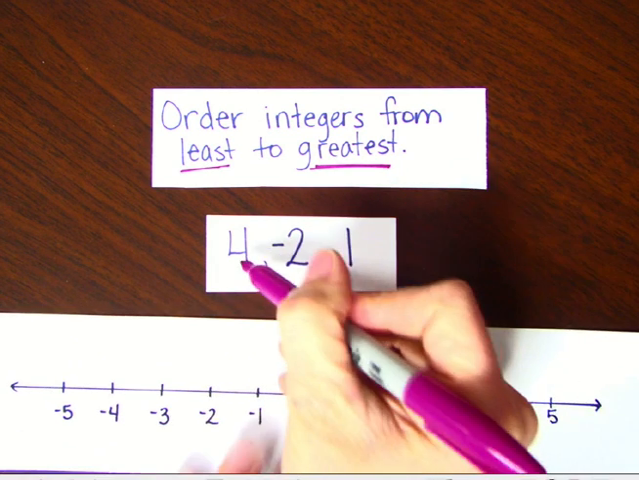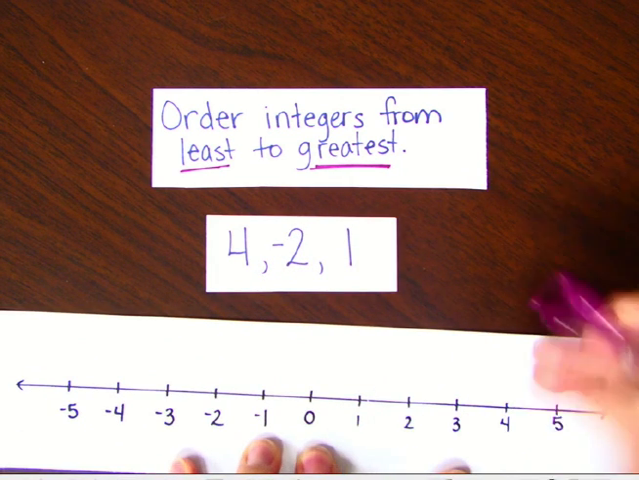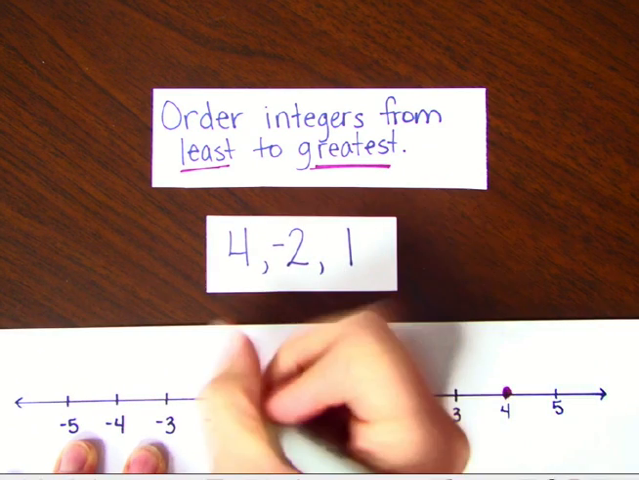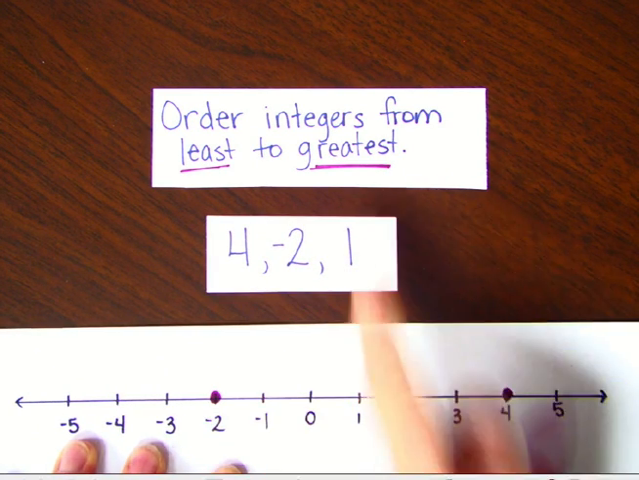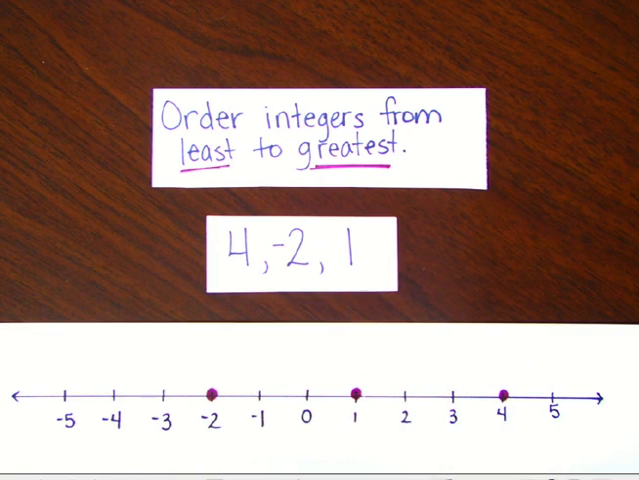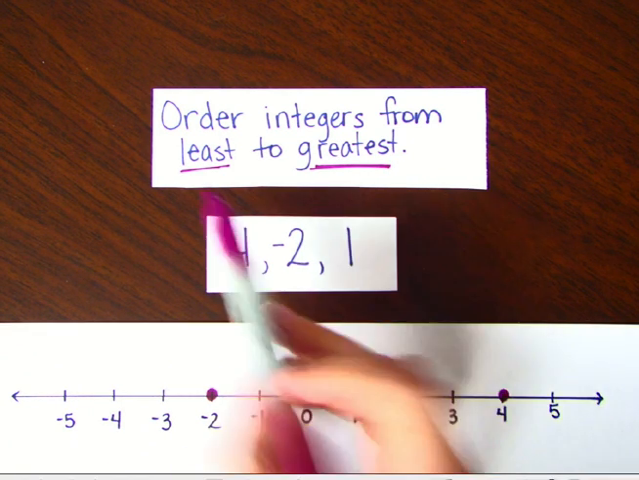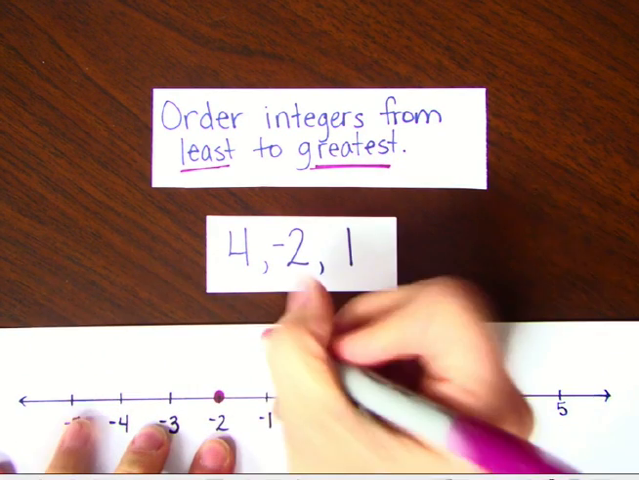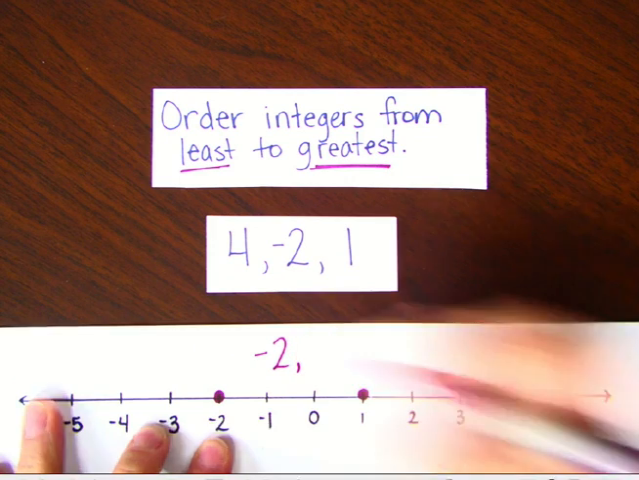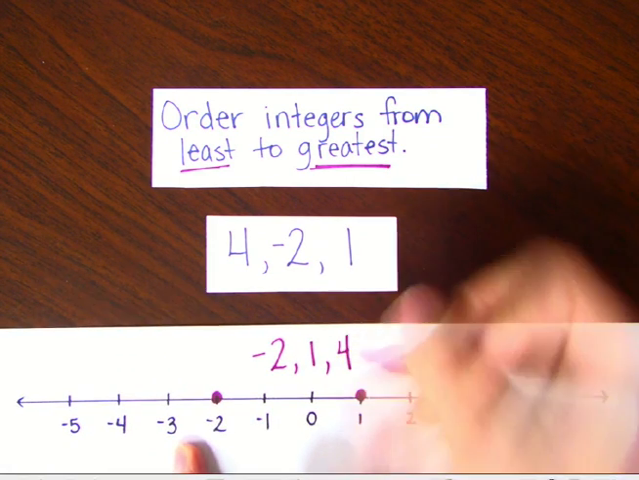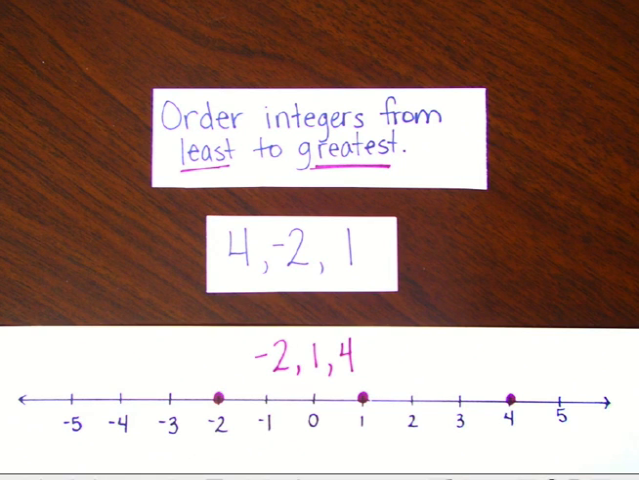So I'm going to first plot +4, -2, and +1. Now, to put the numbers in order from least to greatest, I'm going left to right. So I just read the numbers on the number line. -2, 1, 4. They're now in order from least to greatest.